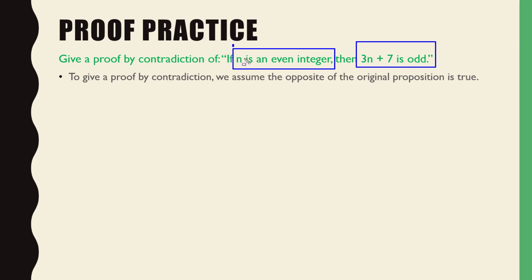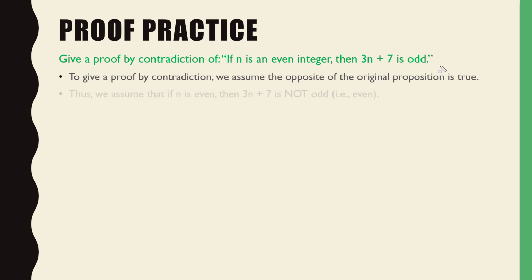That when this P occurs, this Q does not occur, right? That's the opposite of that. So the first step in a proof by contradiction is to claim the opposite. So I'm going to claim that if n is an even integer, therefore 3n plus 7 is also even, i.e. not odd, right? Okay, so we assume that if n is even, then 3n plus 7 is not odd. It's even. Okay, dig it?